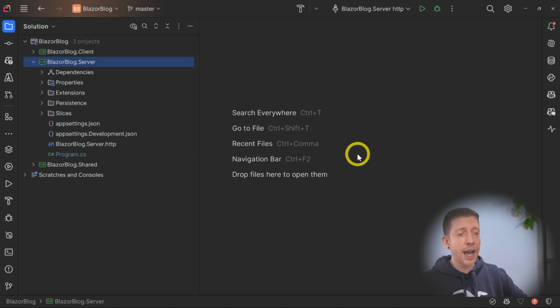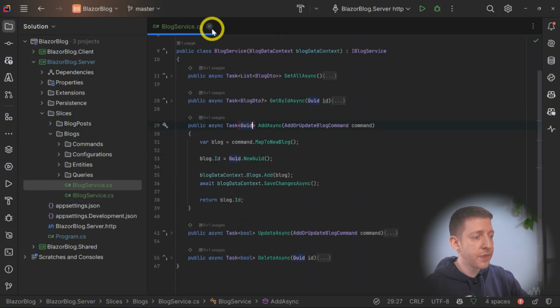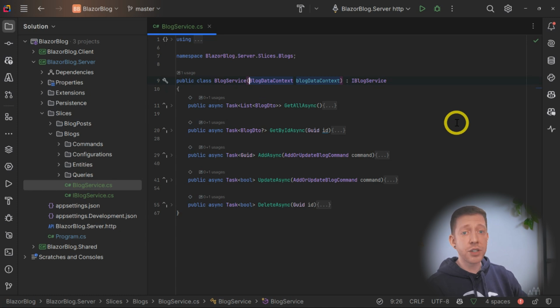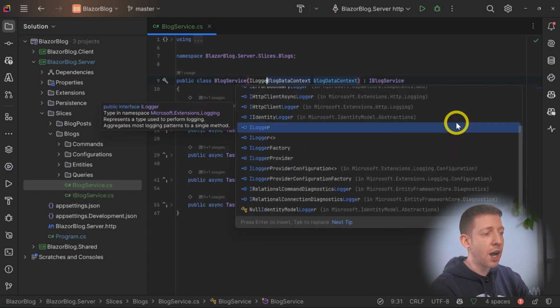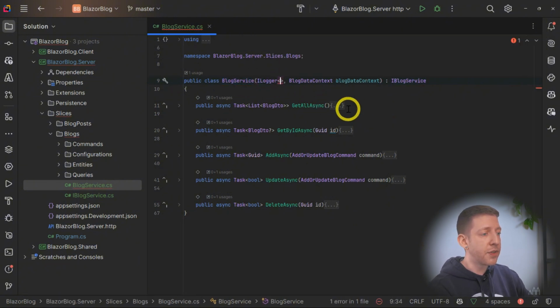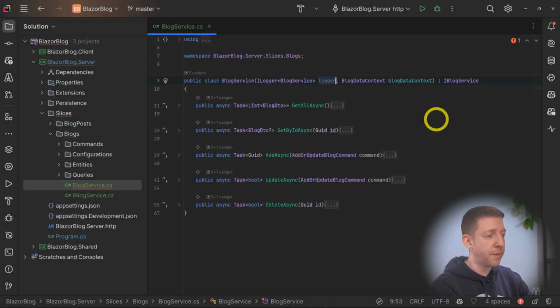So let's take a look at our blogs service we created earlier. If we go over to our blog service, let's inject in the constructor an ILogger. As part of .NET Core, you're able to use the ILogger interface, and that's all set up for you out of the box. And in here, you just specify the type of the logger, which is really just used for naming. So here we pass in the name of the service that we want a logger for, which is the blog service. And I'm just going to call that logger.